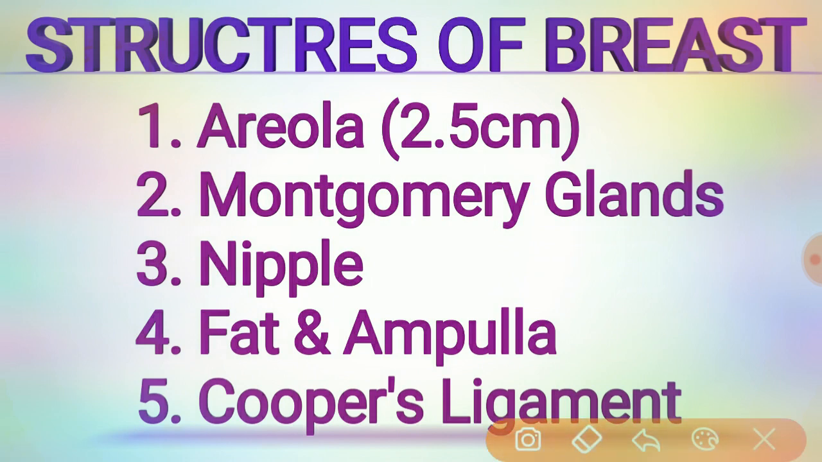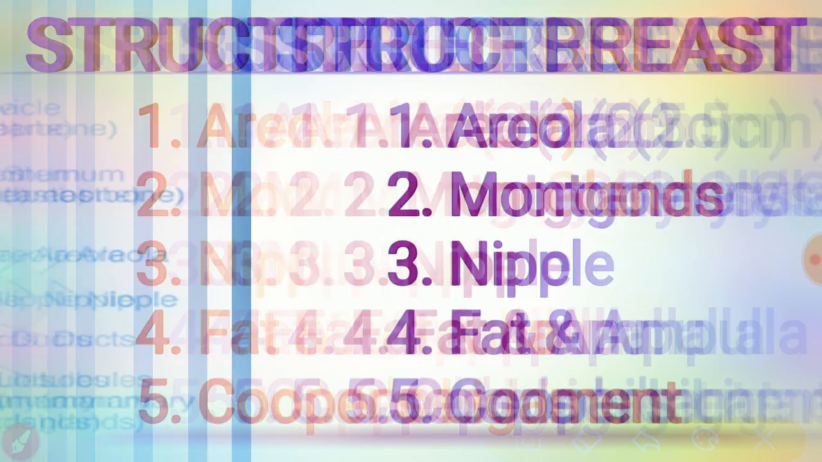So here Cooper's ligaments, or the fibrous septa, extend from the skin to the underlying pectoral fascia. These ligaments provide support to the breast. One lactiferous duct will be draining a lobe. There will also be myoepithelial cells and striated cells present over these Cooper's ligaments.